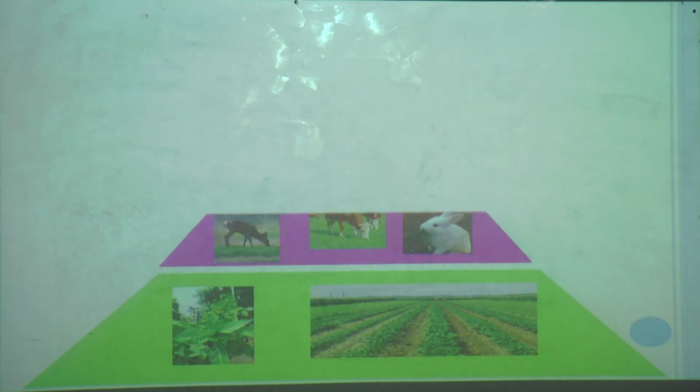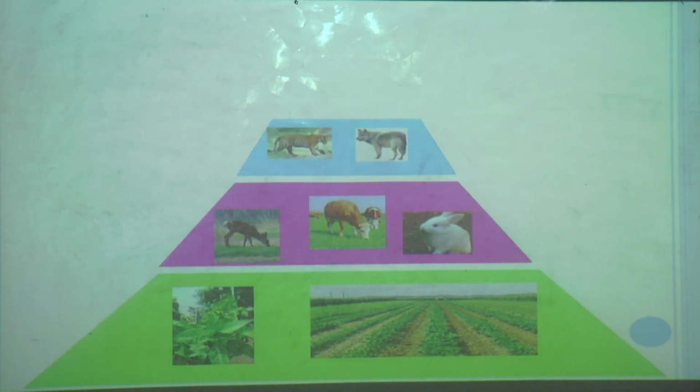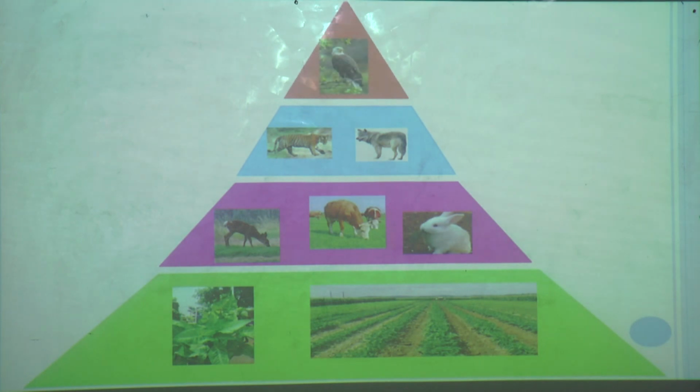Dear students, as you know, plants are the basic food producers in nature. Herbivorous animals eat plants, carnivorous animals eat other animals, and omnivores eat plants and animals also. So whether herbivorous, carnivorous or omnivorous, directly or indirectly they depend on plants for food.